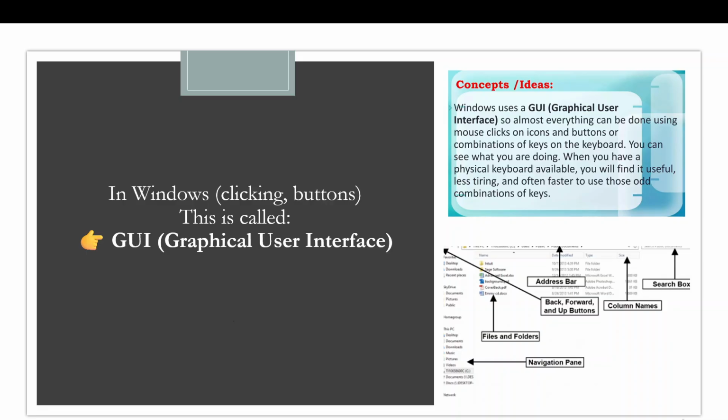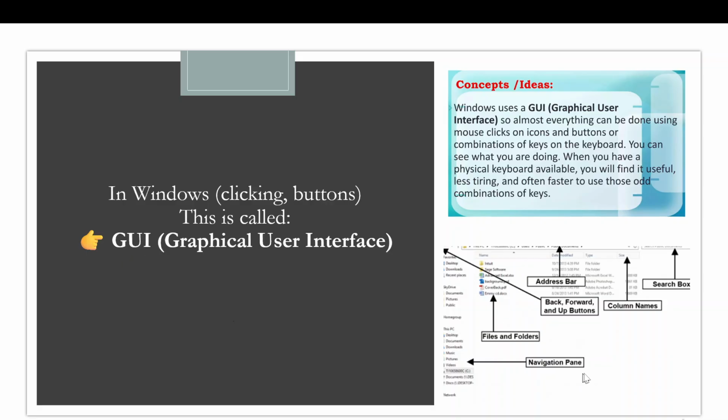Just as I said, in Windows we can click icons, we can use buttons. That is called graphical user interface. Okay, what is GUI? It is graphical user interface. It means we are using mouse, icons, buttons, and menus. All of you use computers, all of you have used Windows. So what are you doing? You are using GUI. It means you are interacting with your computer using the GUI.